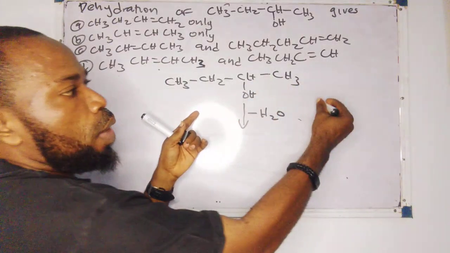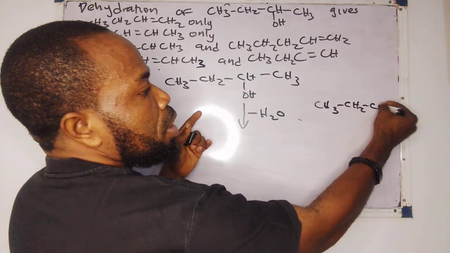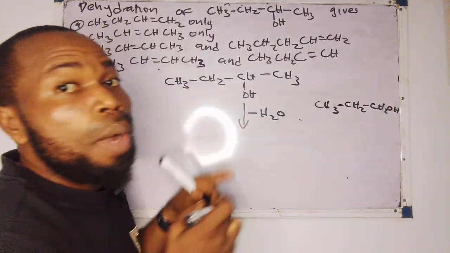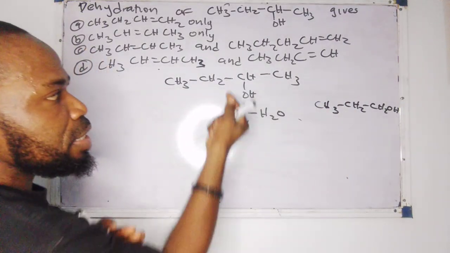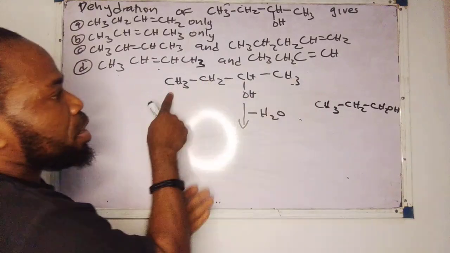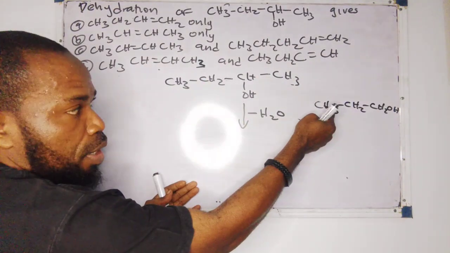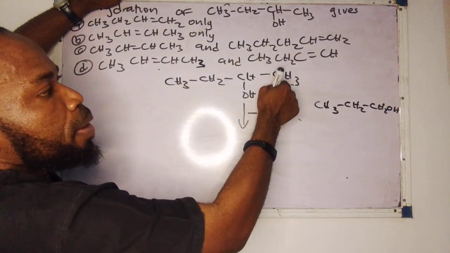In the first one, I want to write it again: CH3, CH2, CH2OH. I had only one place to remove the hydrogen, which is just this. That's why I could form one product. Now, in this situation, I have two places. I can remove from here or here. Remember, I can't remove it from here, like I explained just now. So if I remove it from here, what will be formed?